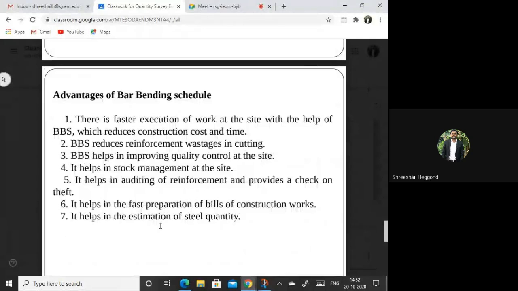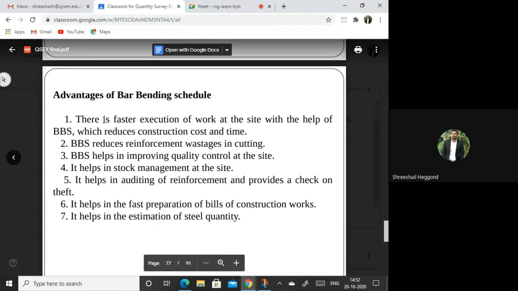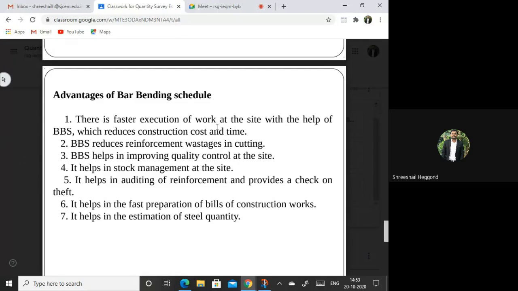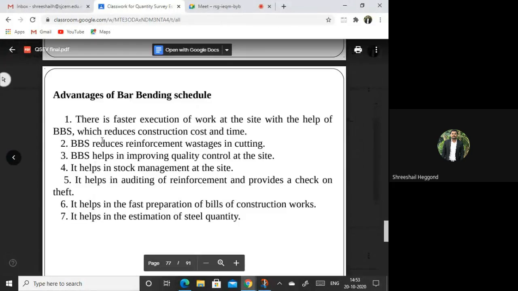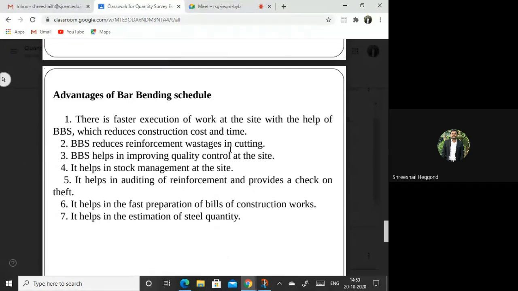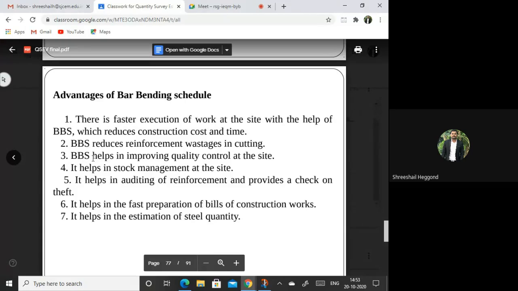Then, what is the advantage of the bar bending schedule? Why do you have to do it? There is faster execution of work if you already have the BBS at the site, which reduces the construction cost and time. Second, BBS reduces the reinforcement wastage in cutting. If you do not have any plan, if you do not have the BBS, then somebody will randomly cut as per their will and wish, and they will be wasting the steel bars. That wastage can be avoided with this.